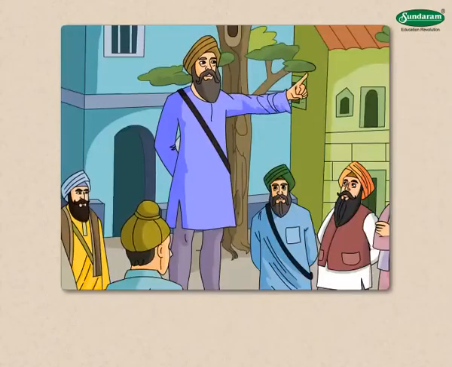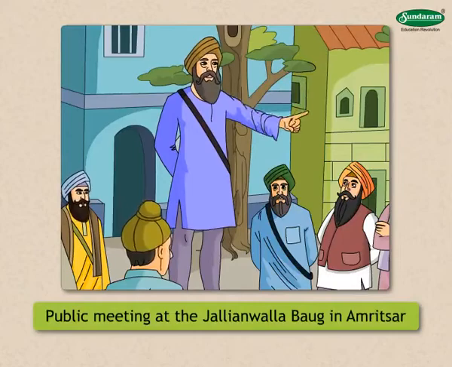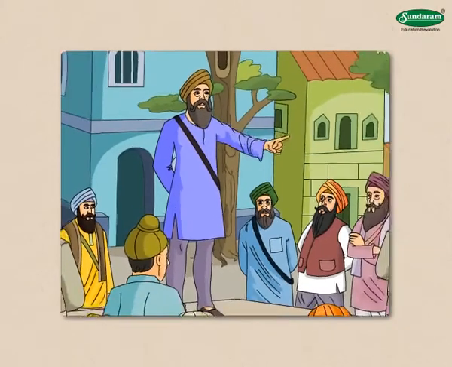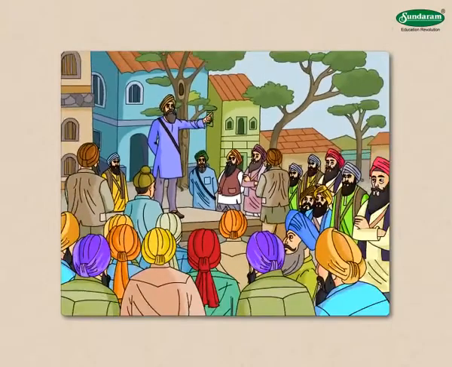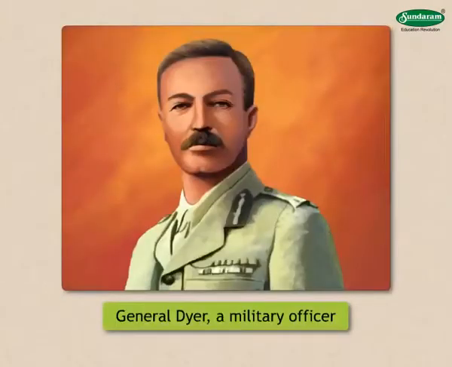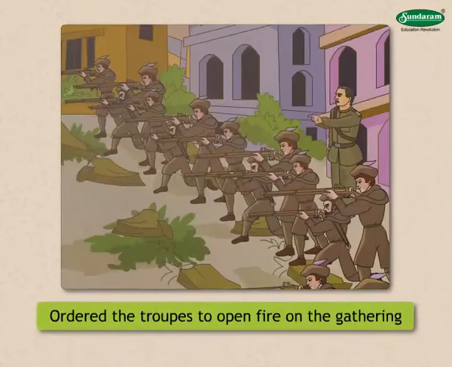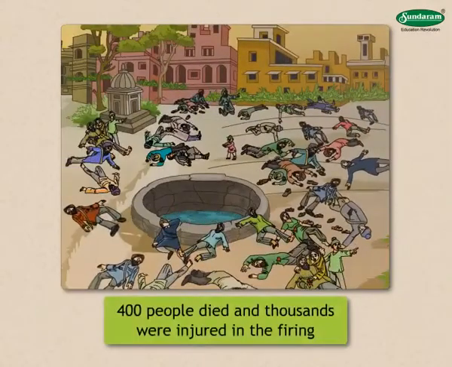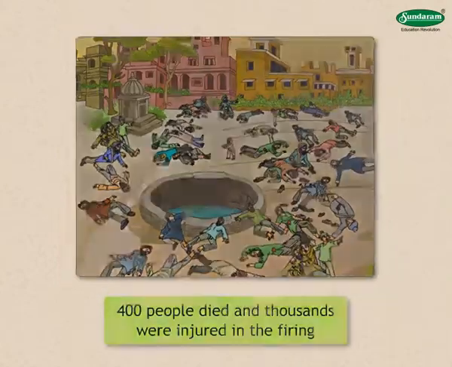To condemn the banishment, a public meeting was held at Jallianwalla Baug in Amritsar. A large number of people had gathered there. General Dyer, a military officer, ordered his troops to open fire on this gathering. Over 400 people died and thousands were injured in the firing.